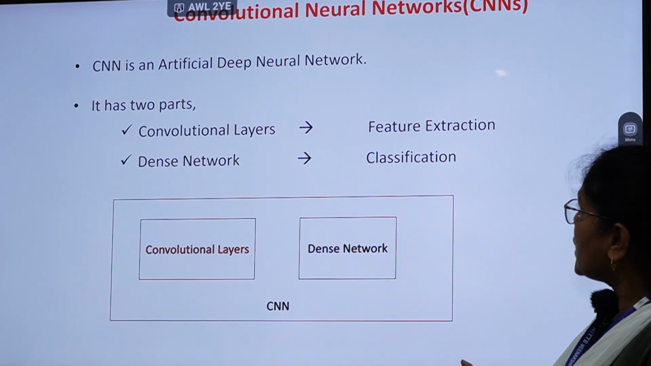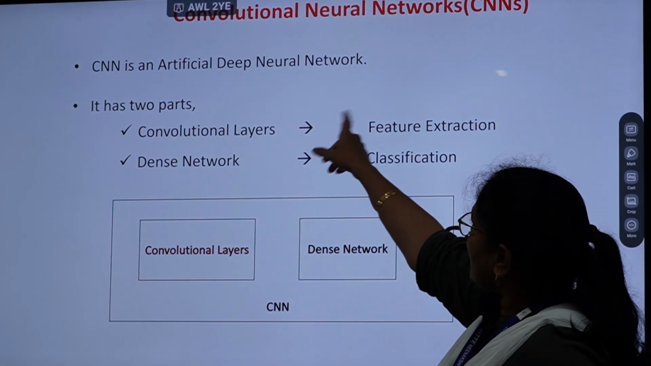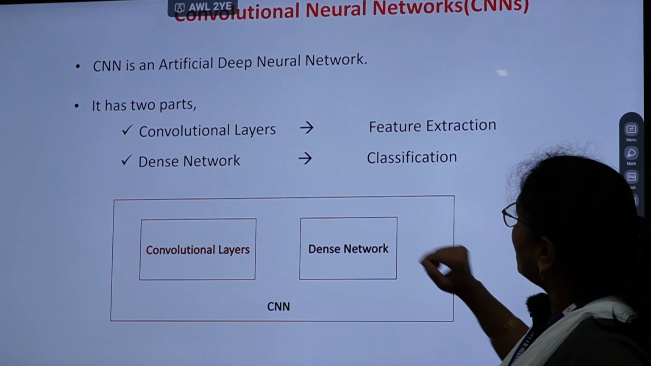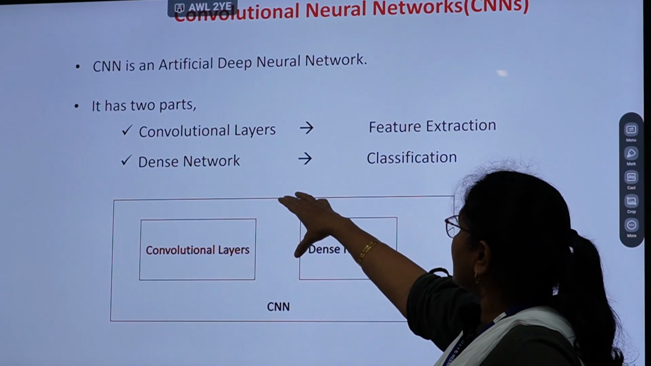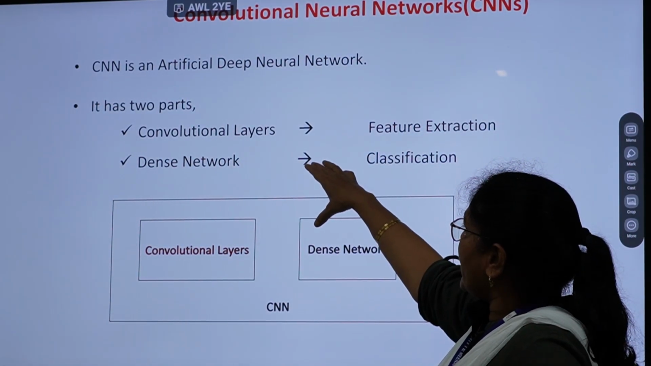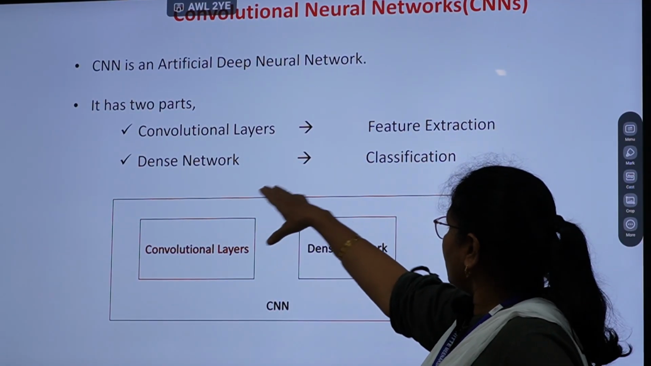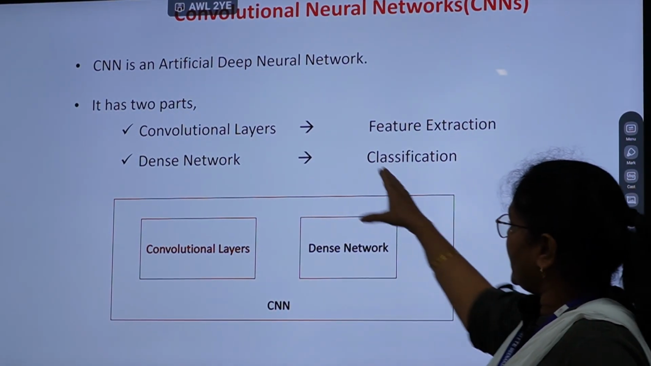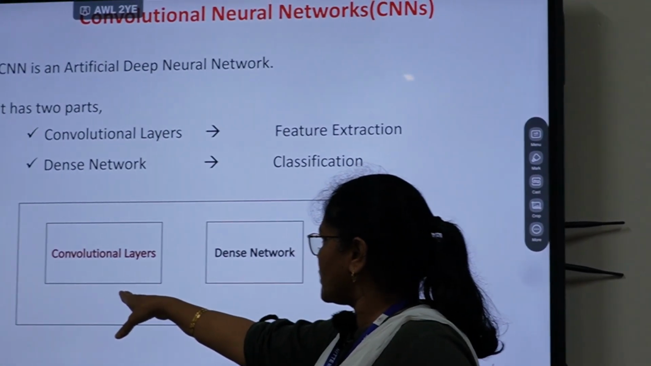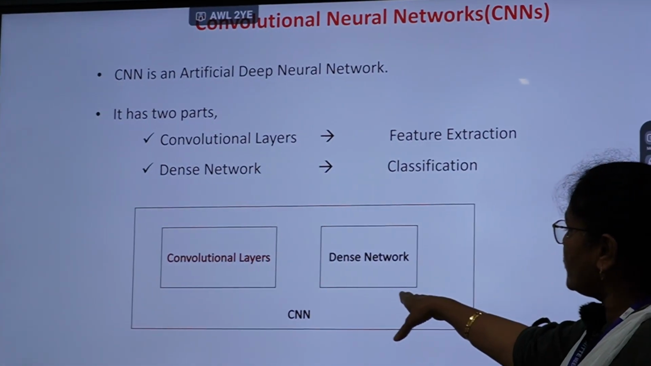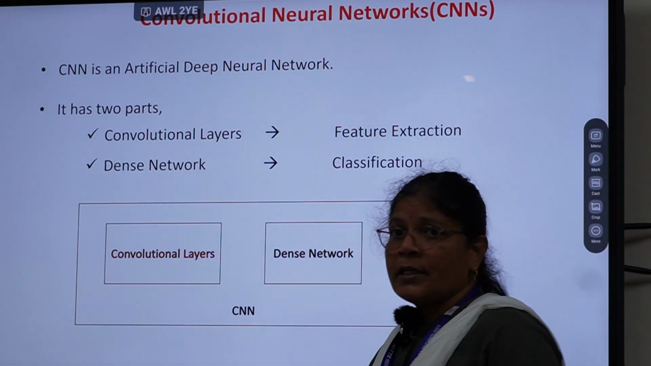Convolutional neural networks are very popularly used for image classification. CNN is an artificial deep neural network. It has two parts. One is convolution layers, other is dense network. These convolution layers are meant for feature extraction and the dense network is for classification. Here we can see one part is convolution layer, which is for feature extraction in the image. Dense network is the one which does the classification. Put together it is CNN.